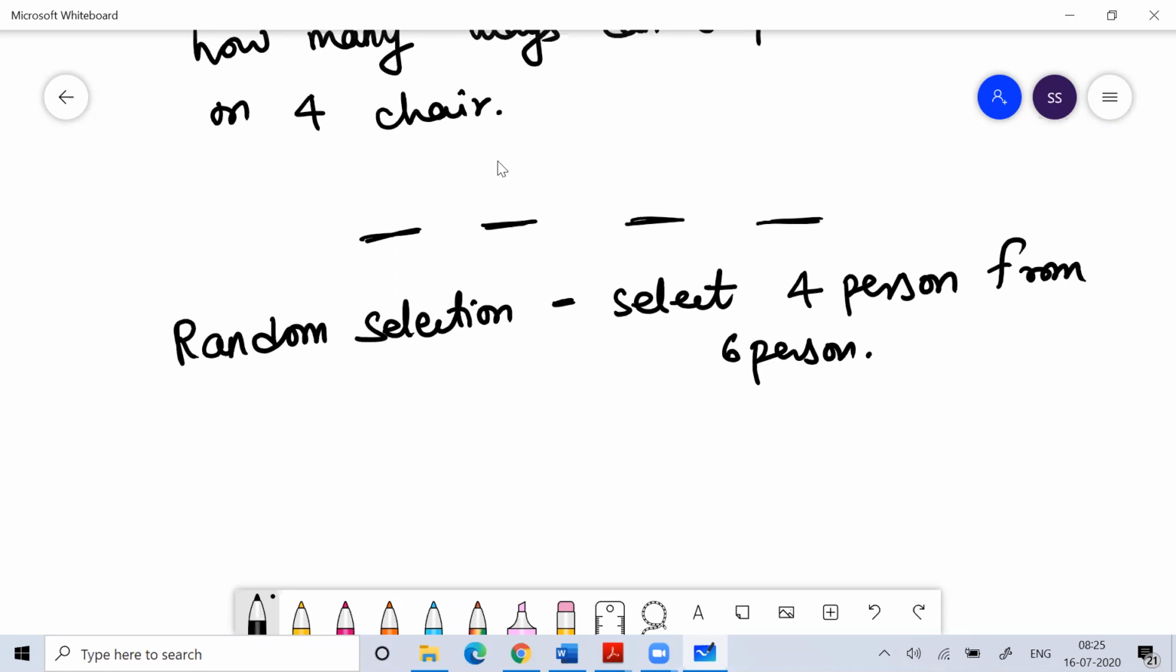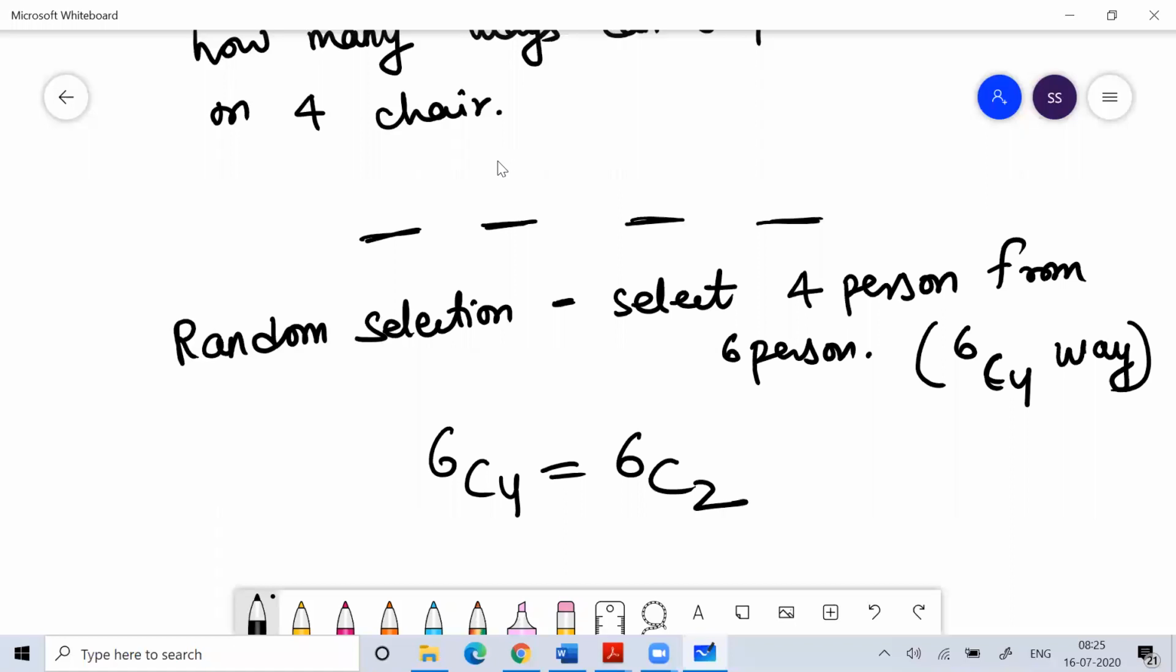So in how many ways can I do this? This is done in 6C4 ways. Those who understand combination can tell that 6C4 is nothing but 6C2. Okay, so whenever you are working on the cases,